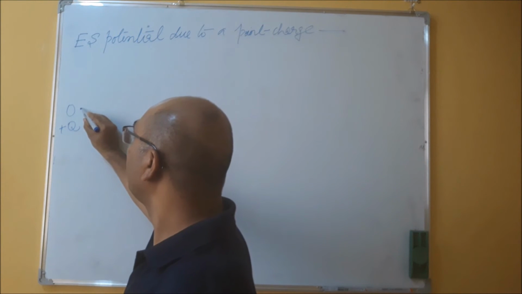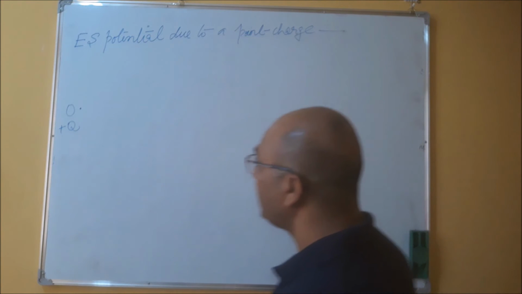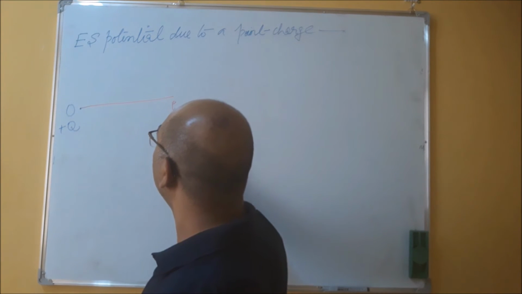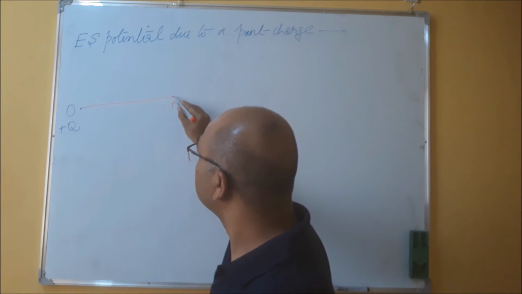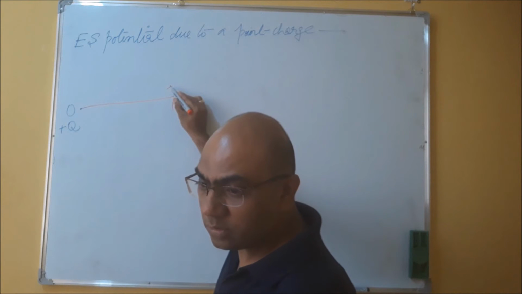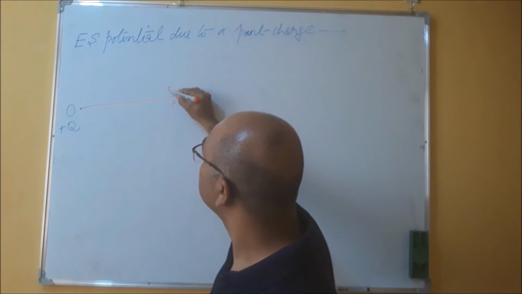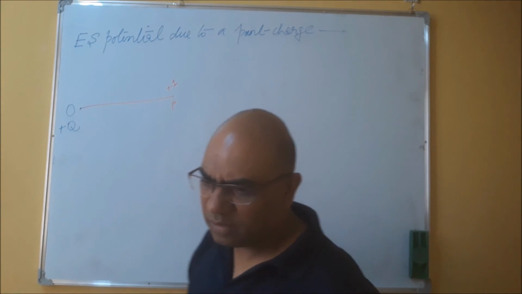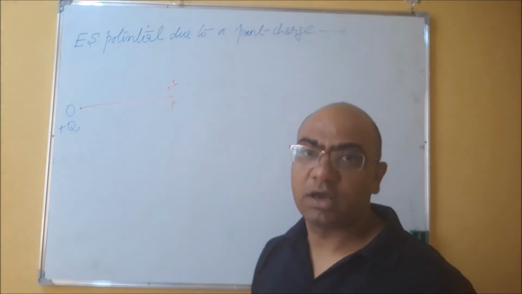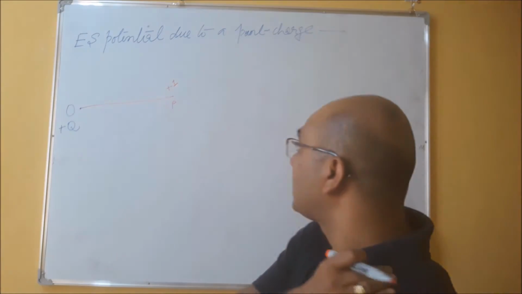Now I want to place a charge particle plus Q, or since we are talking about the potential, we will say a unit charge. Initially we are taking this as a unit charge, otherwise finally we will divide by the value of this charge particle.